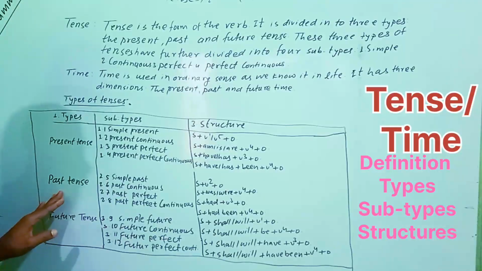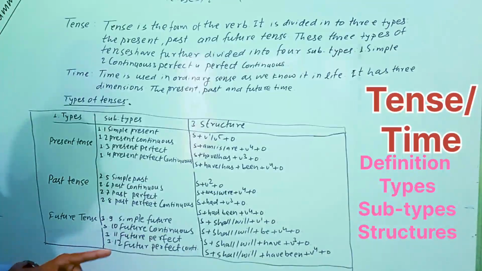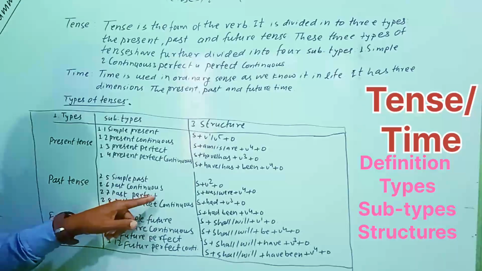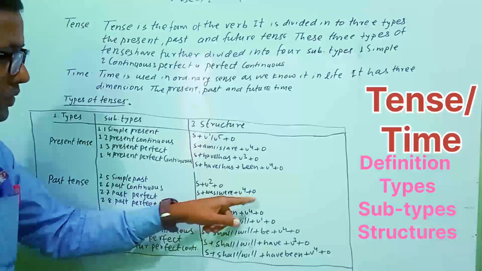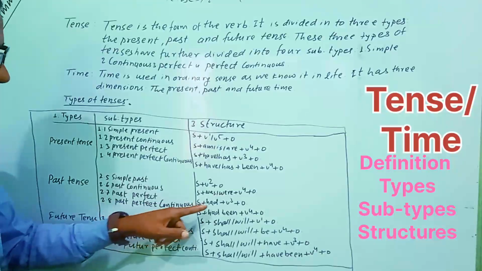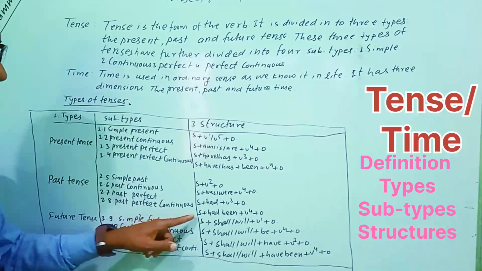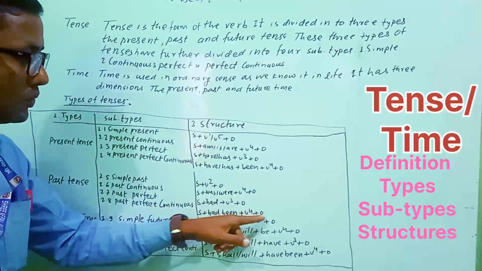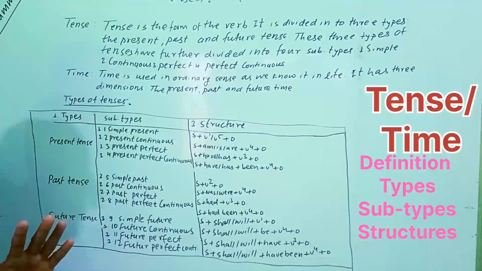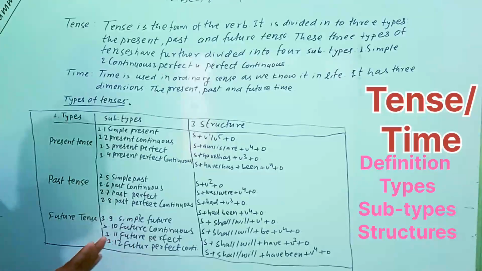Likewise in past tense, it also has 4 subdivisions: simple past, subject plus verb 2 plus object; past continuous, subject plus was/were plus verb 4 plus object; past perfect, subject plus had plus verb 3 plus object; and past perfect continuous, that is subject plus had been plus verb 4 plus object.